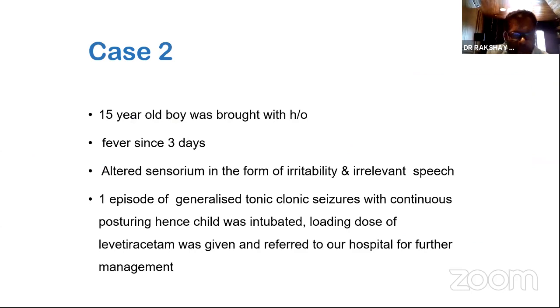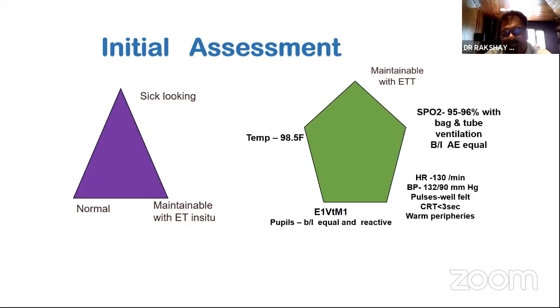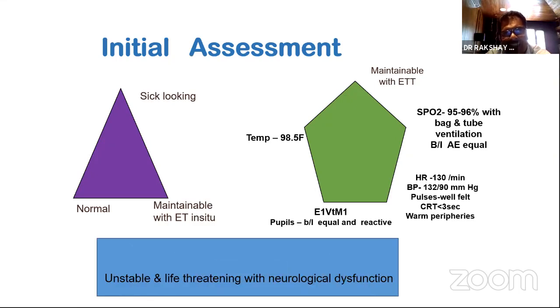Now this is a 15-year-old boy. He comes with a fever for 3 days, and altered sensorium in the form of irritability and irrelevant speech. He has one episode of generalized tonic-clonic seizure with continuous posturing. This child was intubated, and a loading dose of Levipil was given, just like what Sanjay Bafna said. They followed the protocol for management of status epilepticus, and the child was subsequently referred to our hospital for management. This is his initial assessment, and what we can see is there's a primary neurological dysfunction.